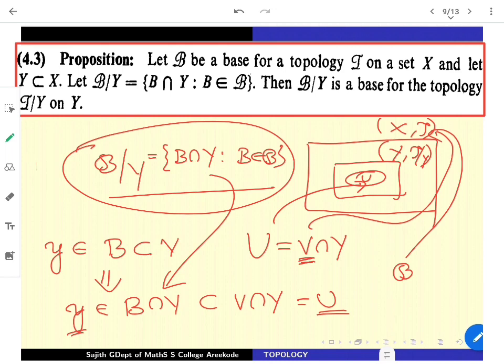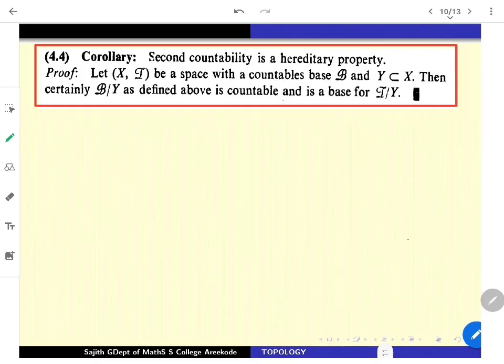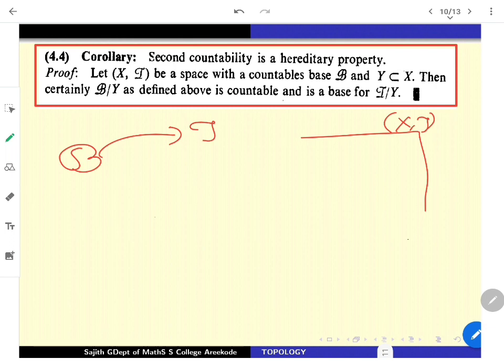So it's very easy to find a base for a subspace topology once the base is supplied for the parent space. That immediately gives you the following result. Second countability is going to be a hereditary property, which means that your given X with tau is a second countable space, which means there is a countable base for its topology. B gives rise to tau, and B is countable also. So you can list them like that.